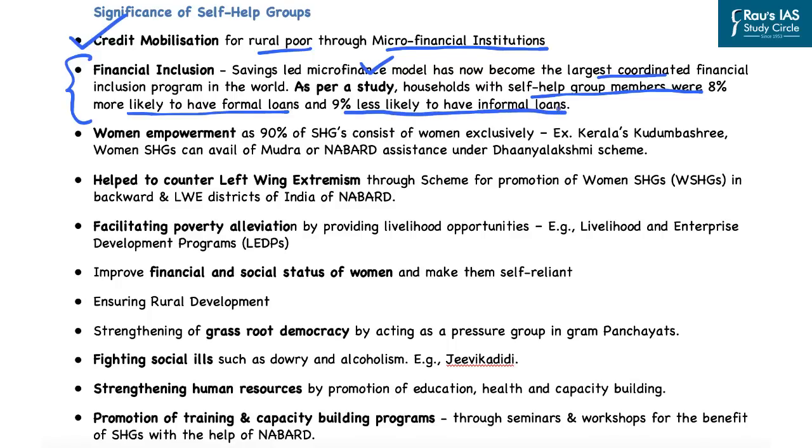That is, the members would then opt for formal loans from the formal institutions. And because in formal institution lending the interest rates are low, financial inclusion becomes very important for the rural poor.